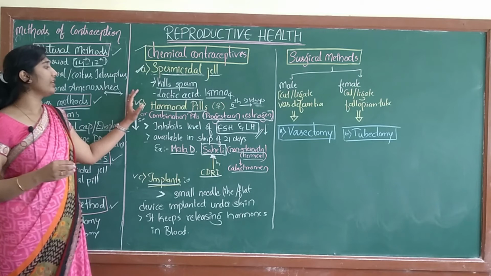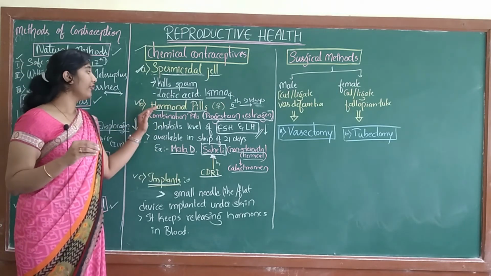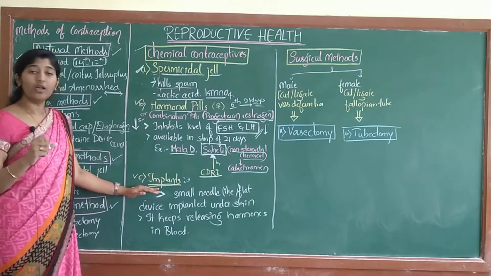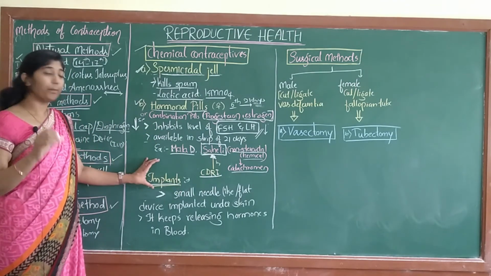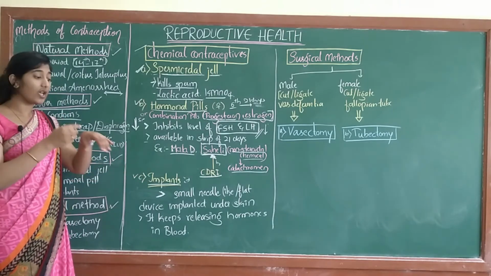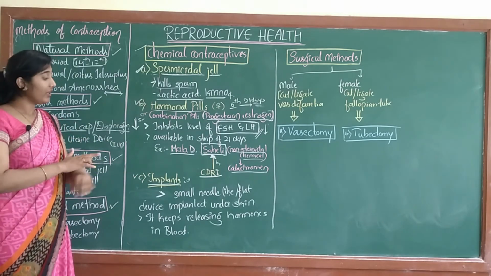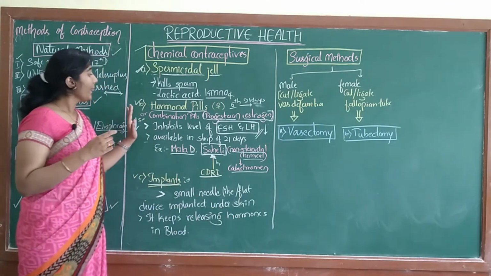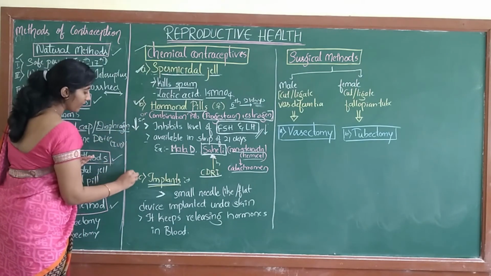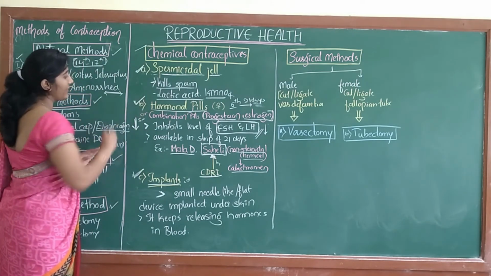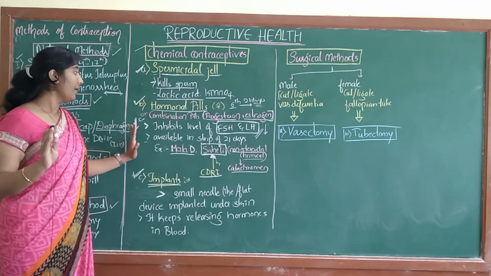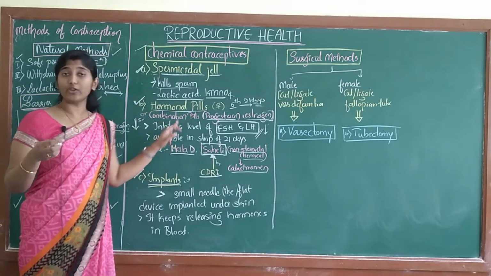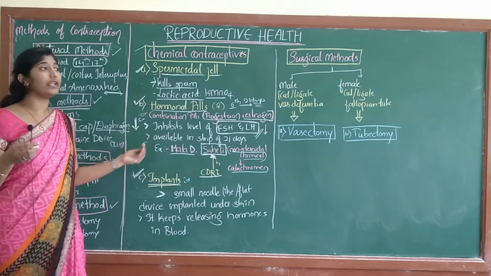What is the difference between the hormonal pills and implants? Even the hormonal pill is a hormonal treatment, and it is also releasing hormone, right? The implants are small structures inserted under the skin, and they continuously release the hormone in the blood. So these two are the hormonal methods to stop the pregnancy, but the hormonal pills should be taken continuously or on a regular basis, maybe daily or weekly.